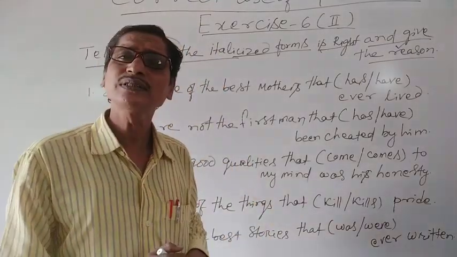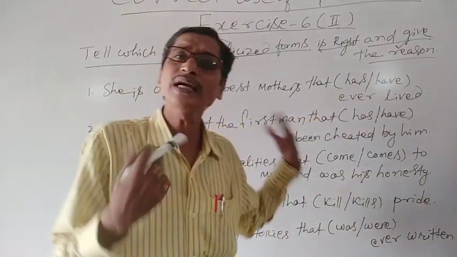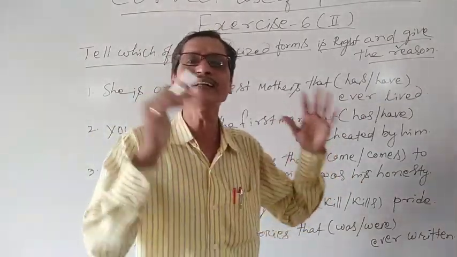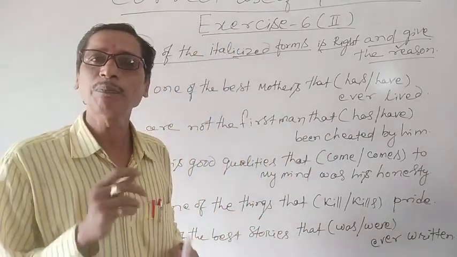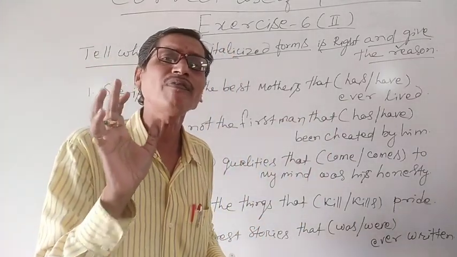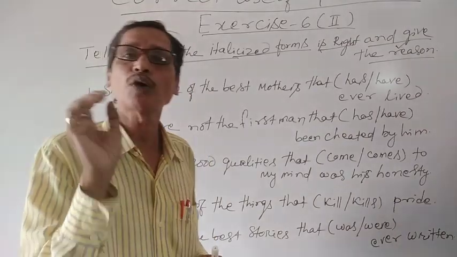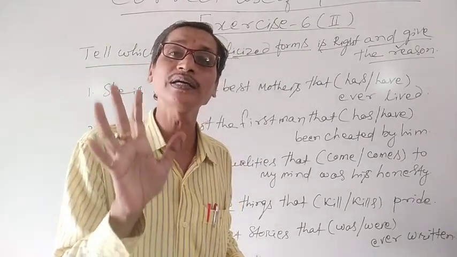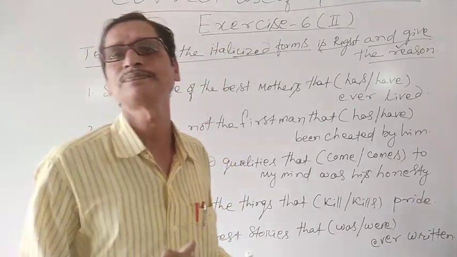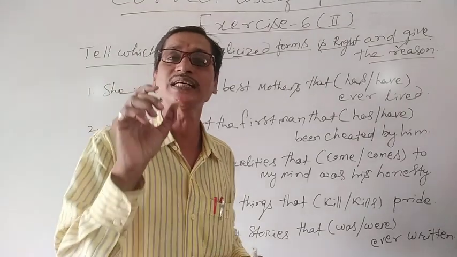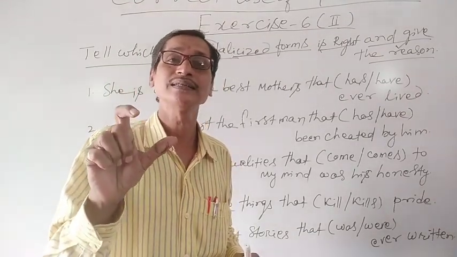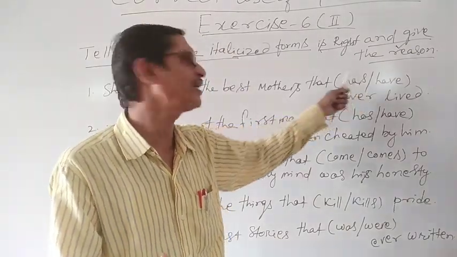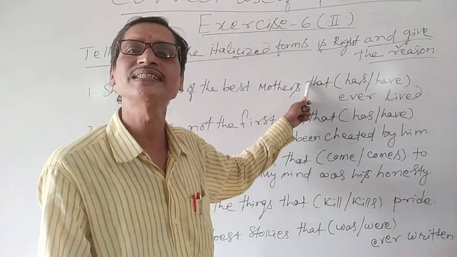So, what can we use? We can use has or we can use have. What is the rule? The rule is here, you can remember, I have already told you. If the subject of a verb is a relative pronoun, then the verb should agree with the antecedent of this relative pronoun.